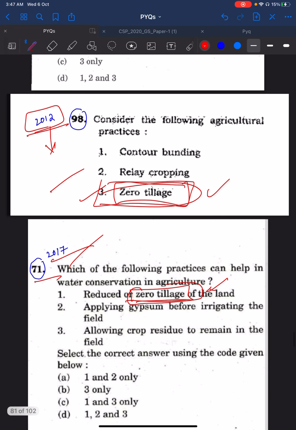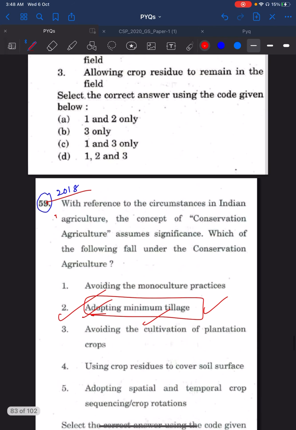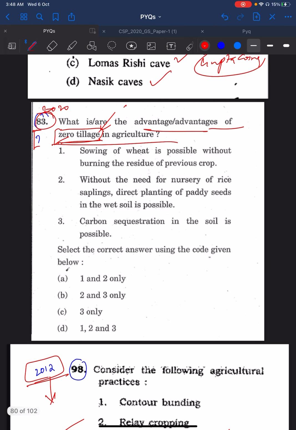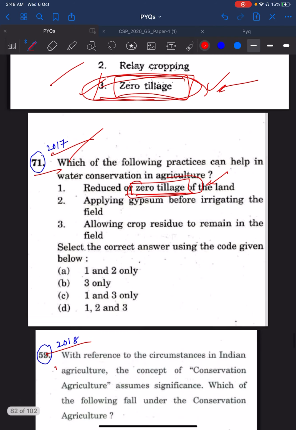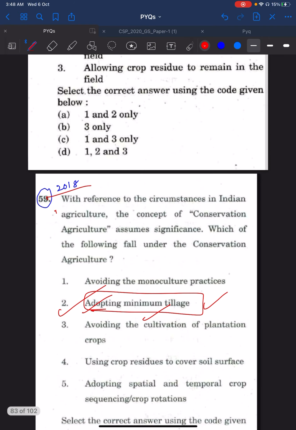UPSC has been telling you from 2012 there is some concept called zero tillage. Guys, go through it, understand it. 2012 it asked, 2017 it asked, 2018 it asked, and in 2020 it directly made a question on zero tillage and asked advantages of zero tillage. UPSC becomes difficult only if you don't understand UPSC. Once you understand UPSC and its nature, it becomes easier.